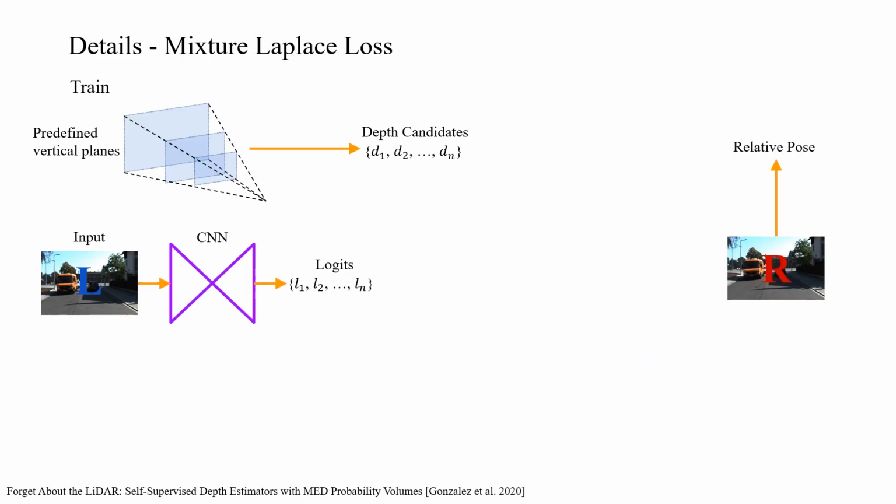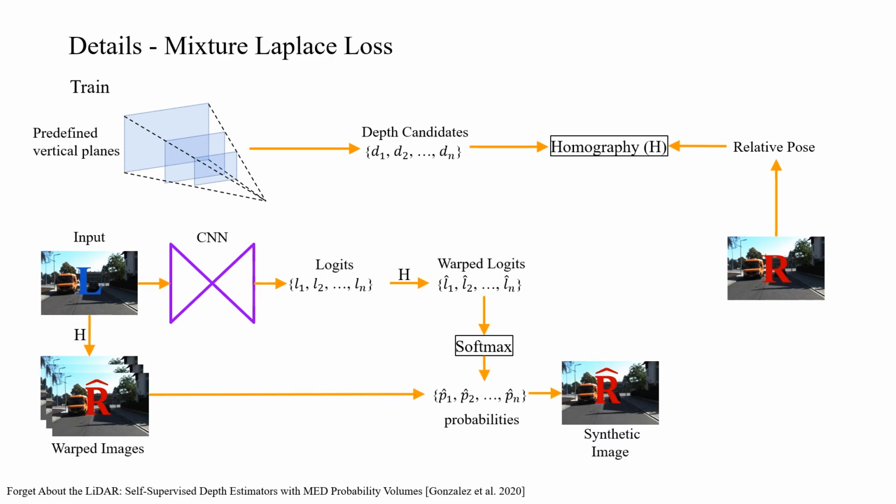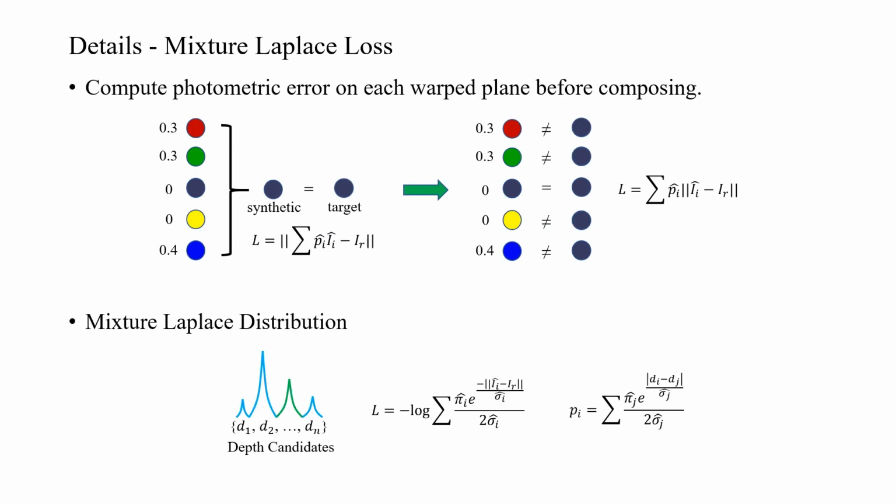Previous methods warp the source image to the reference view using planes, and then compose them into a synthesized image before computing the L1 error, which introduces a non-trivial challenge. Different weights may result in identical synthesized color. To address this challenge, our mixture Laplace loss computes the error individually on each warped plane before composition, while incorporating the inherent uncertainty of the distribution. This approach enhances training stability. We minimize the negative log likelihood of the probability distribution as our loss function.